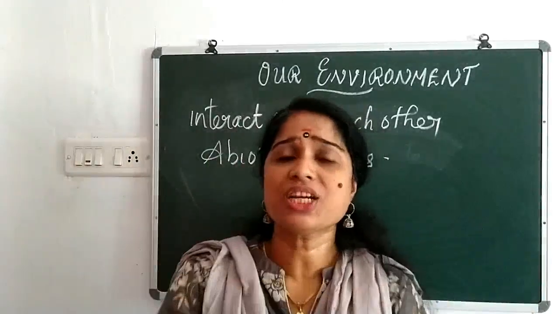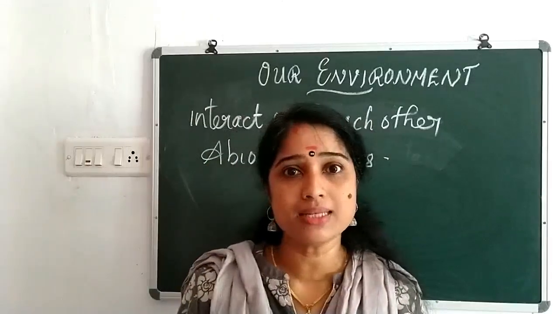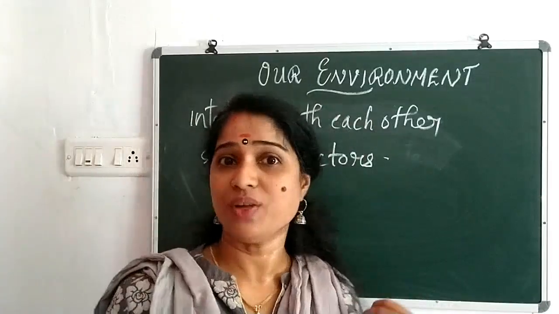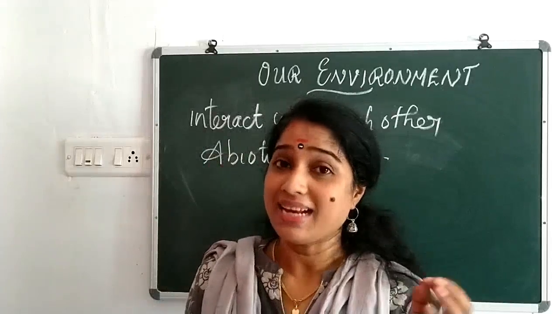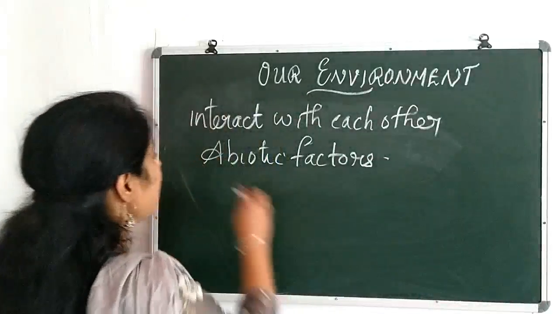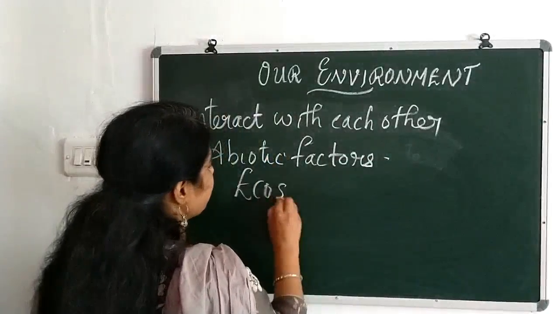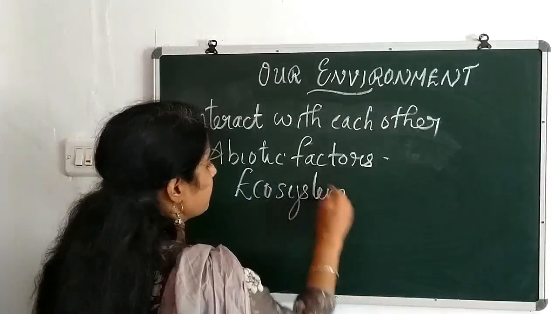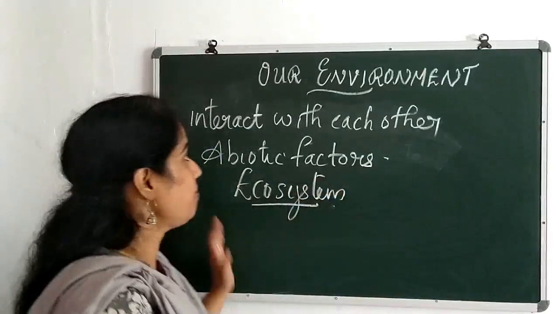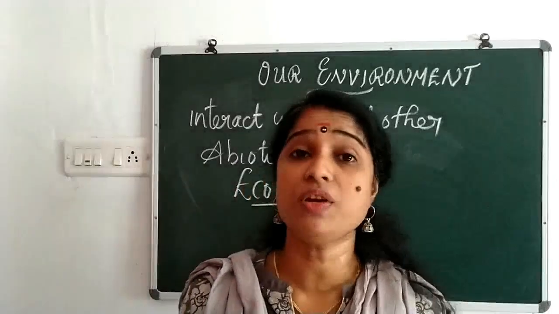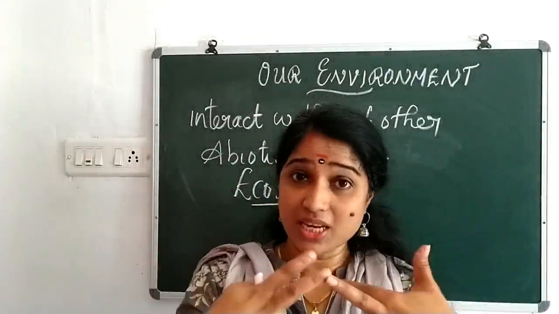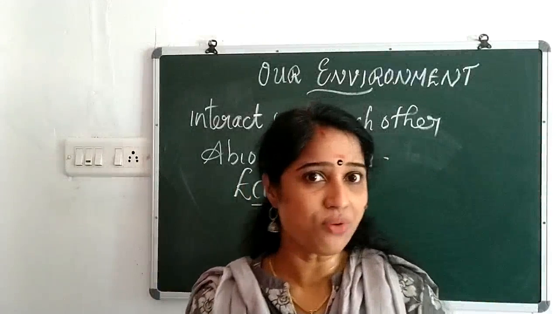So there should be interaction among all living organisms and with what? With the abiotic factors. And such a system is known as what? Ecosystem. What is an ecosystem? It's an interaction of living organisms. All the organisms are interacting.